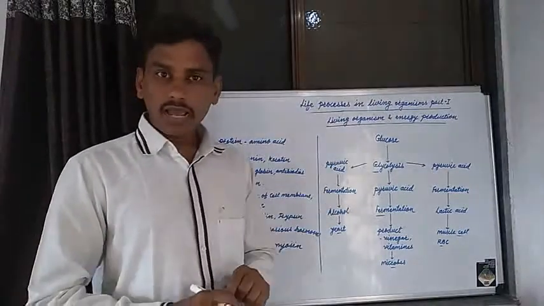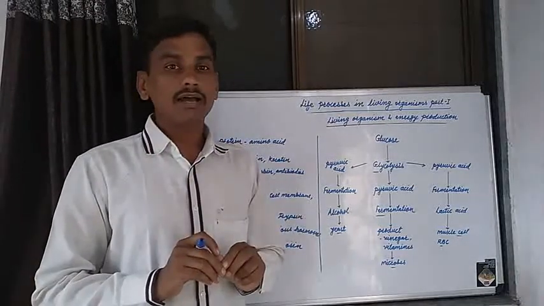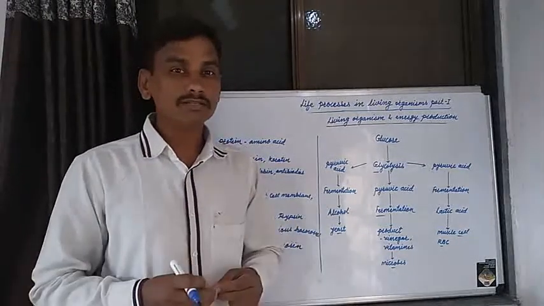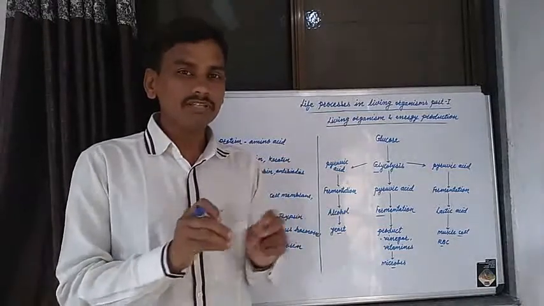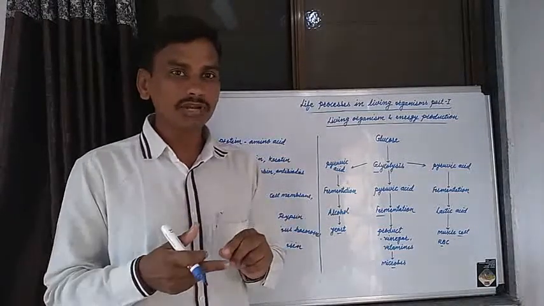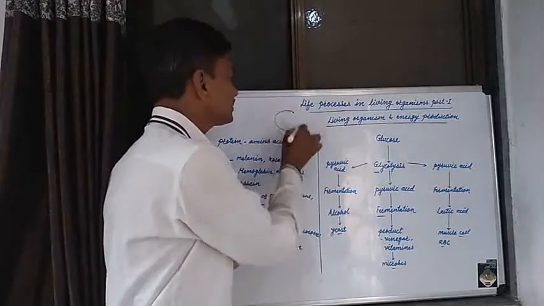In aerobic respiration, food is digested by the digestive system. This digested food material mixes in the blood and, by the blood circulatory system, passes into a cell.